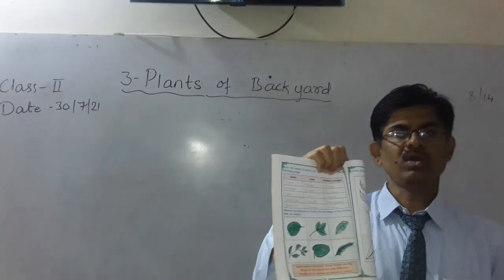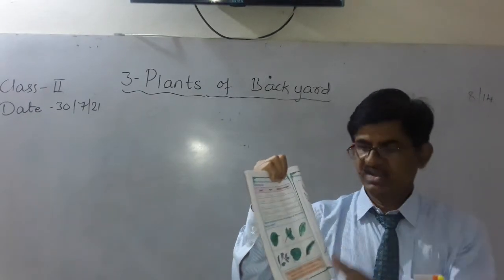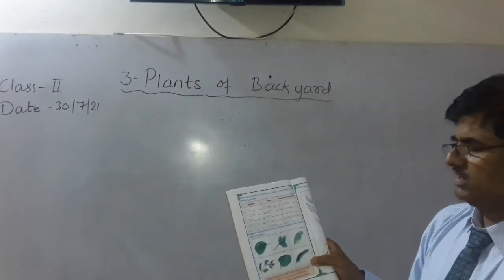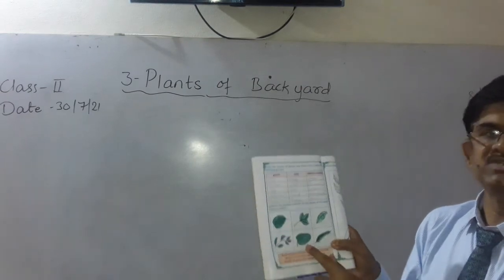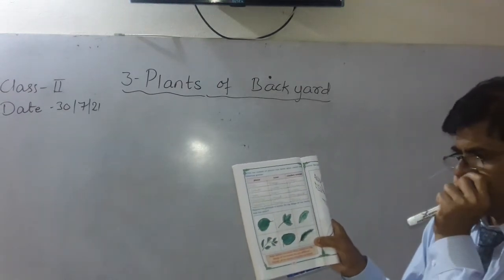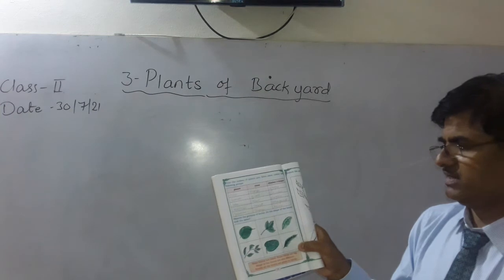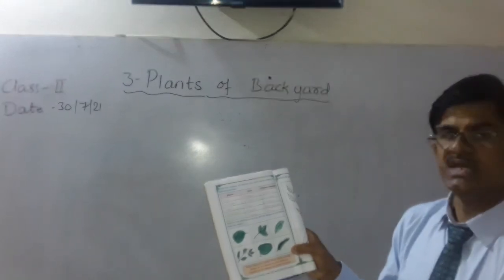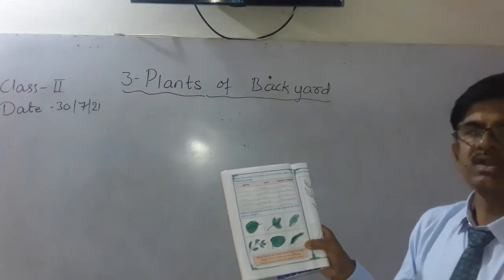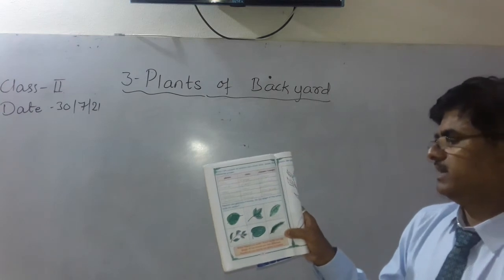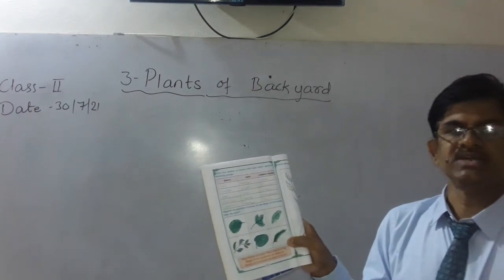Just now I told you how the stems are different. Even the leaves of all the plants are different from each other. You can observe the shape and size of the leaves. All are green in color, but they are different in shape and size.